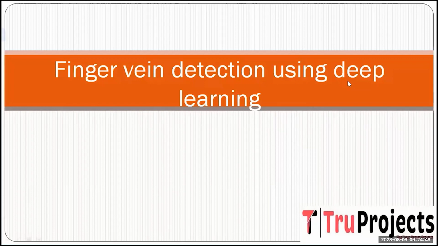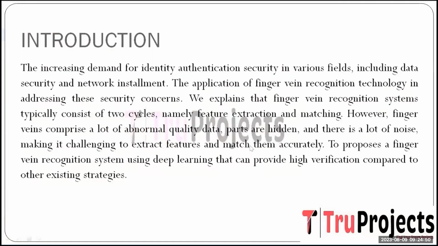Finger vein detection using deep learning. Research into the need for robust identity authentication measures spans diverse sectors, encompassing data protection and network establishment. In response to these escalating security demands, finger vein recognition technology has emerged as a viable solution. This technology operates through a two-step process: feature extraction and the subsequent matching of the finger vein pattern.